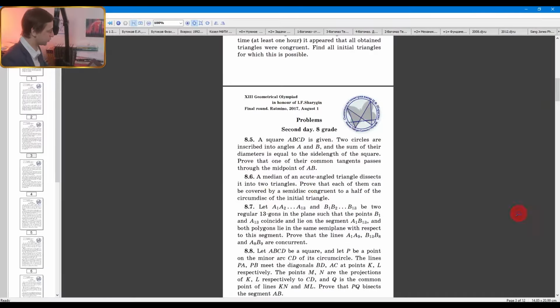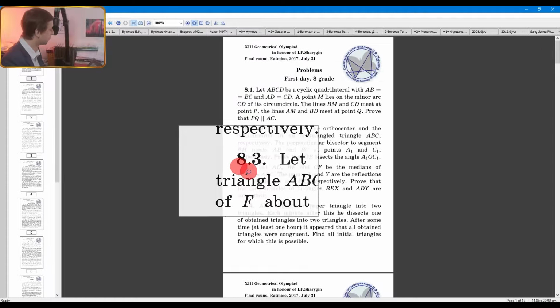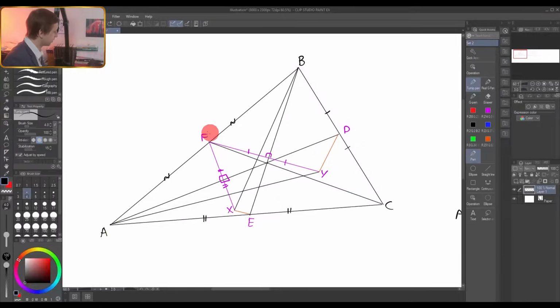So let's solve, just as an example, one of these problems. I will provide my own solution. The official solution is even simpler. So let's go to the 8.3, and I will explain what this problem is about. Here is a picture. We have a triangle ABC. You draw medians AD, BE, and CF, all the medians.